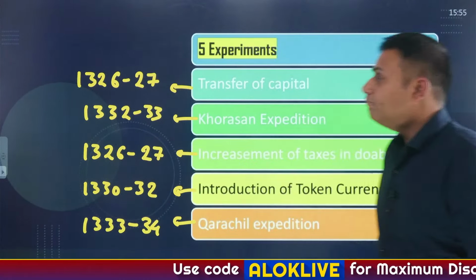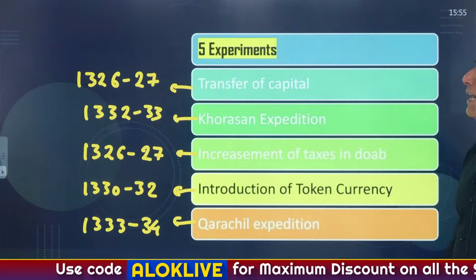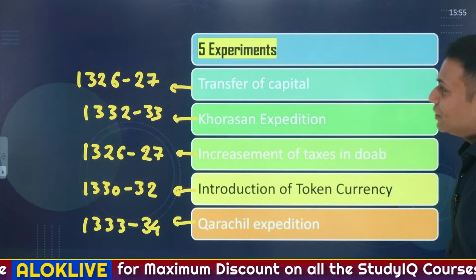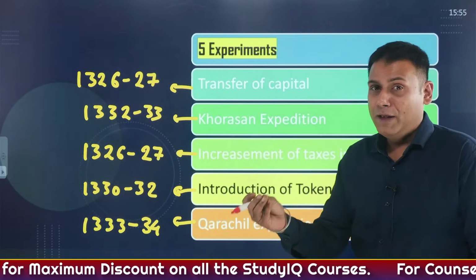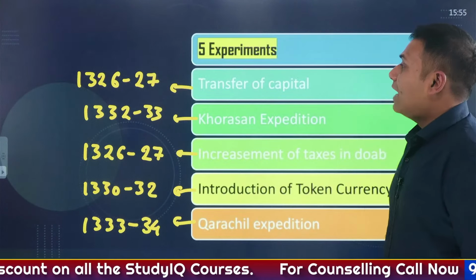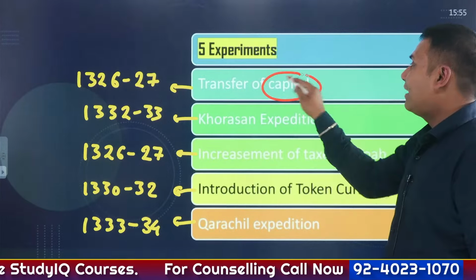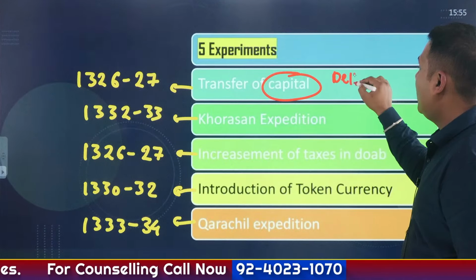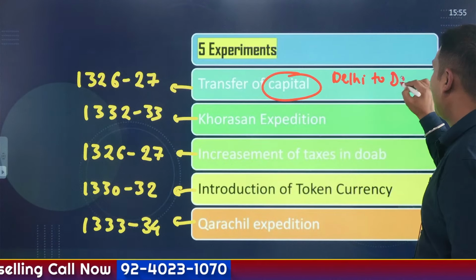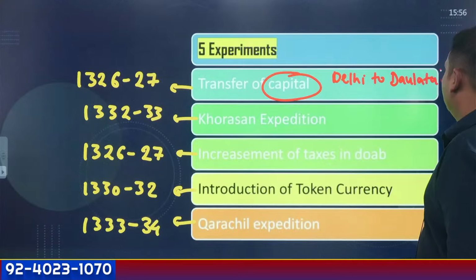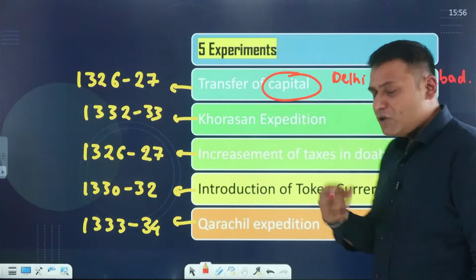Clear? Moving ahead. Let's understand the 5 important experiments of Muhammad bin Tughlaq. The first experiment was transfer of capital from Delhi to Daulatabad. Now pay attention carefully.